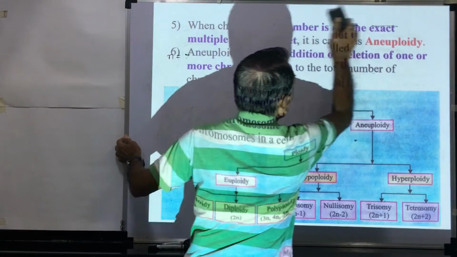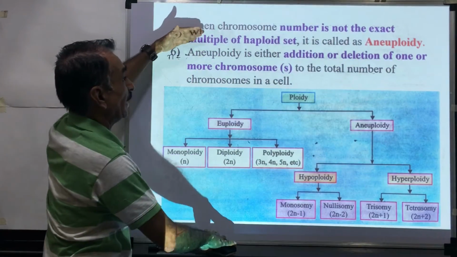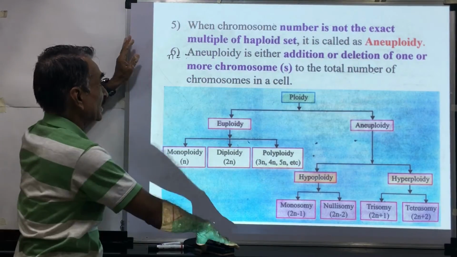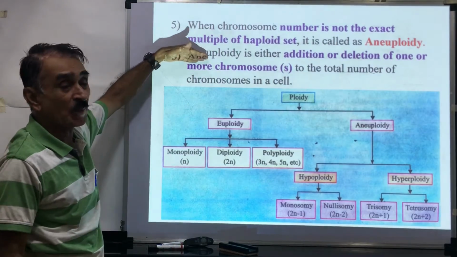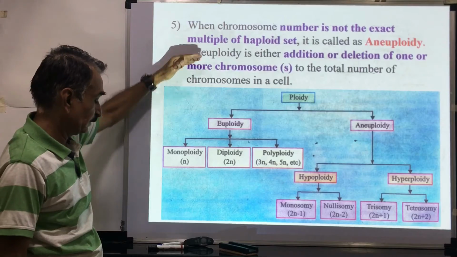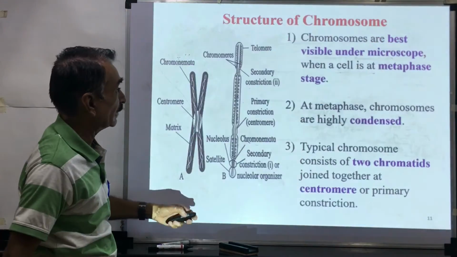When the chromosome number is not the exact multiple of the haploid set, this is called aneuploidy. Just now we have seen that aneuploidy is either addition or deletion of one or more chromosomes.